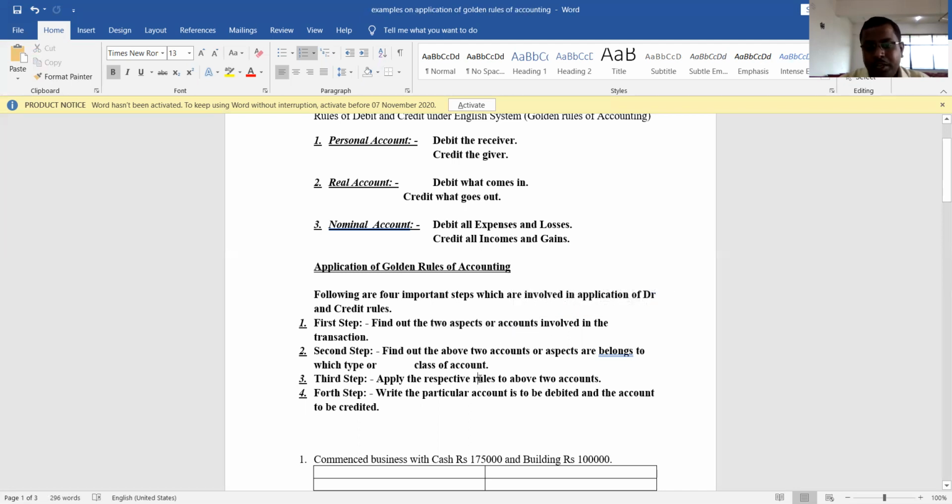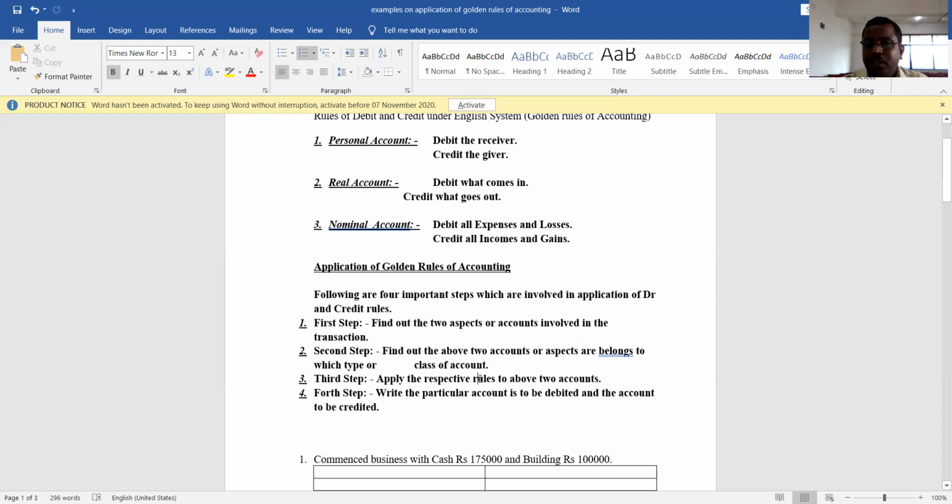The third step is that you need to apply the respective rules to the two accounts. We'll take the example of machinery purchased for cash. There are two accounts: one is the machinery account and another one is the cash account. Here both are real accounts. Machinery is an asset, so it is a real account, and cash is an asset, so it is also a real account.